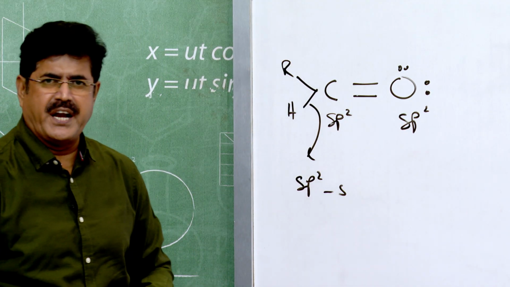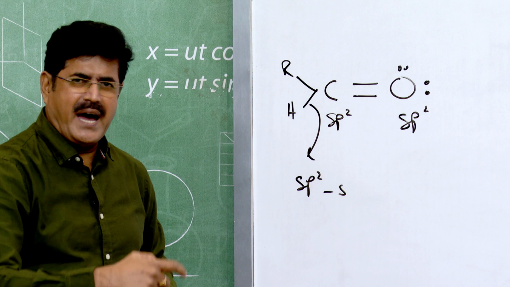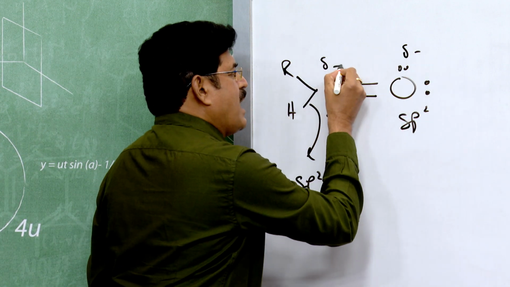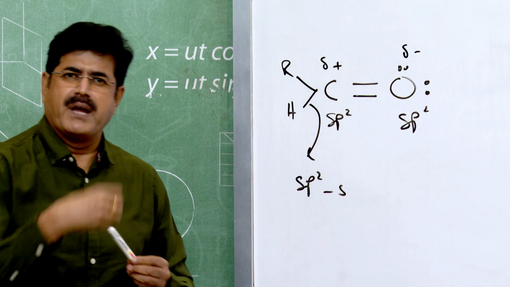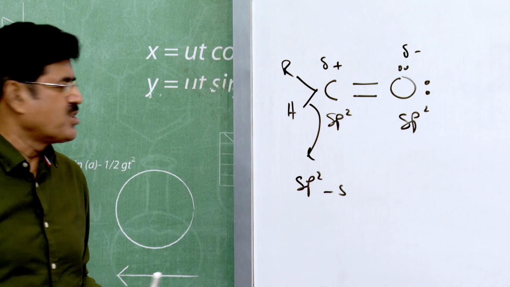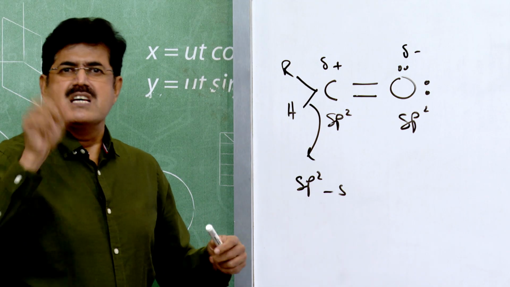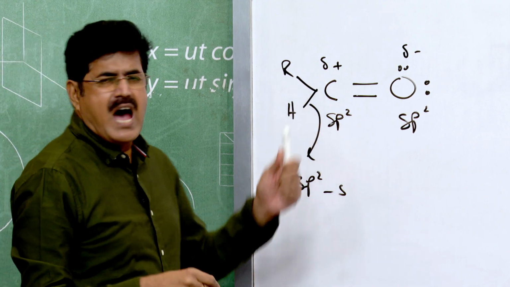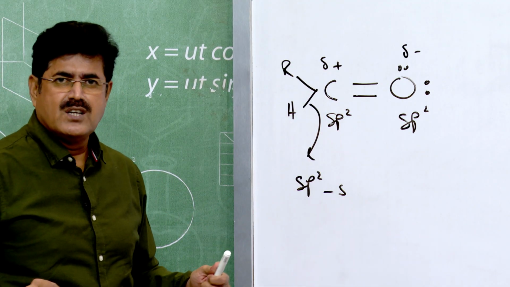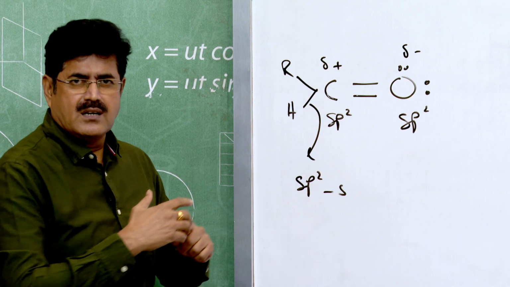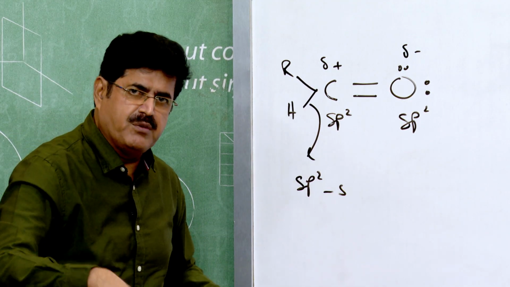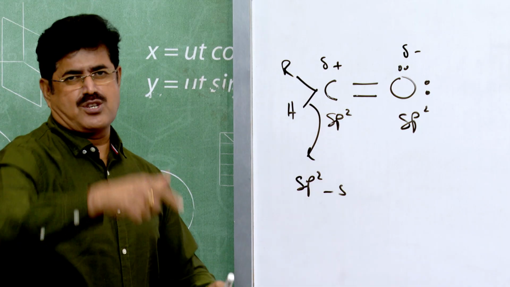Oxygen is more electronegative. So that is why oxygen acquires a fractional negative charge and carbon acquires a fractional positive charge, because oxygen withdraws electrons, both pi electrons as well as sigma bond electrons, towards it. So it acquires substantial negative charge, and the carbonyl carbon acquires substantial positive charge. Okay, so the carbonyl group is polar, and the cause of polarity is difference in electronegativity. I am calling this the electronic effect.